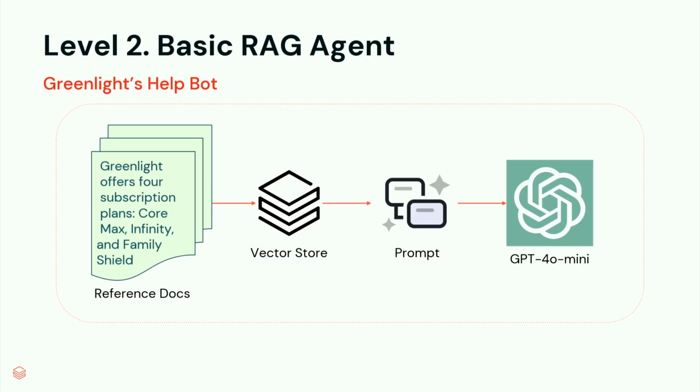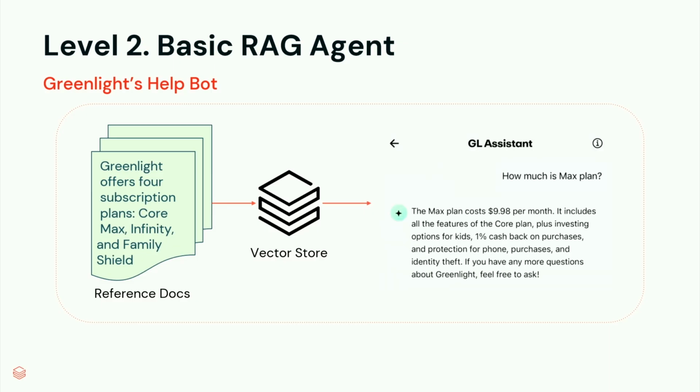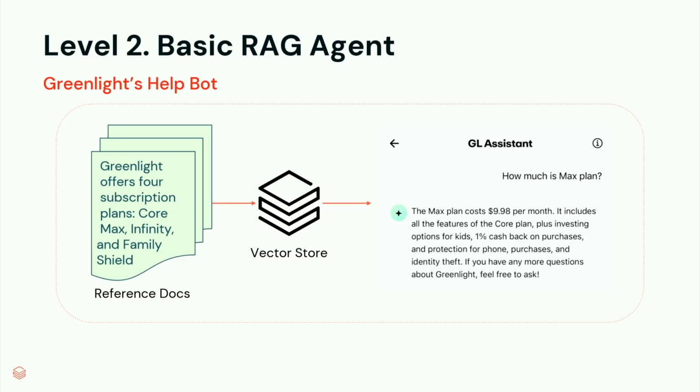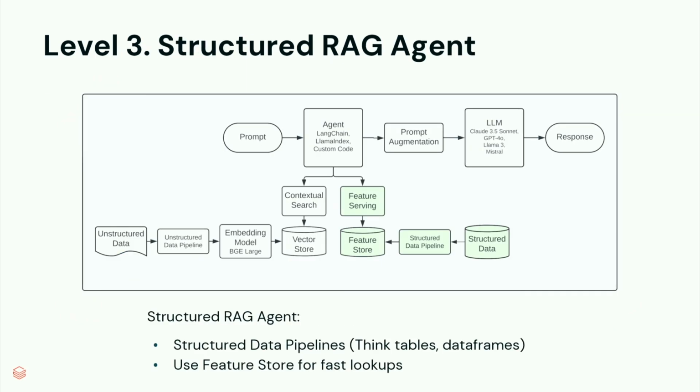So here's an example of that. It's just referencing our public-facing help docs, and it can answer questions about Greenlight, like what features are in a plan or what the cost of a plan is. So that was our Greenlight help bot, which was sub-agent number 2 of the Greenlight assistant. And then number 3, most organizations, probably every organization, has a wealth of structured data, because that, up until recently, is how most data was processed.